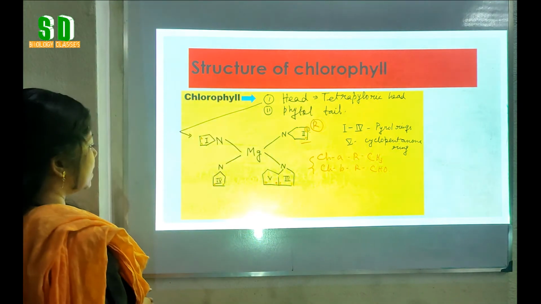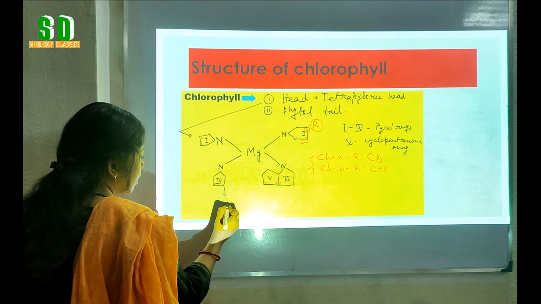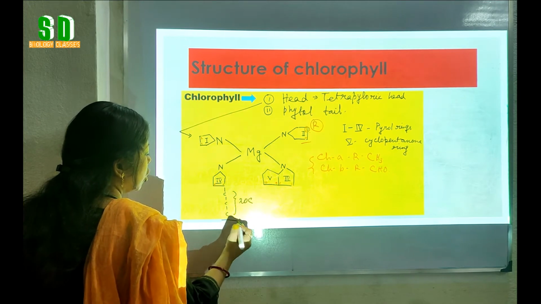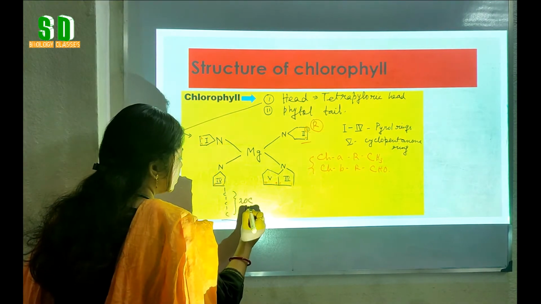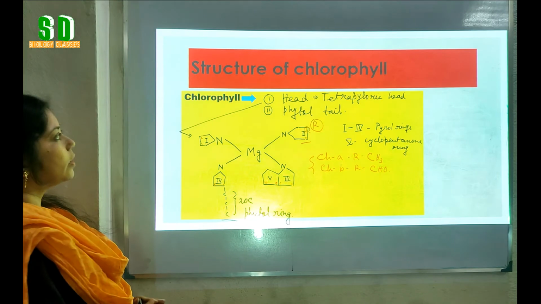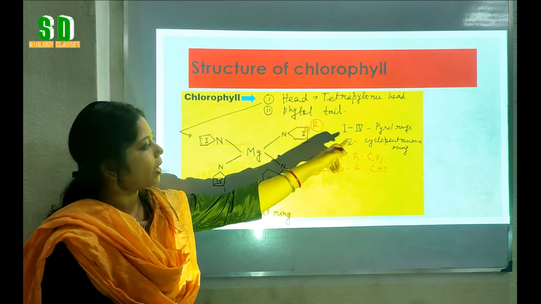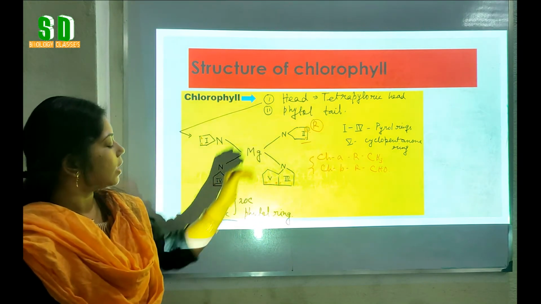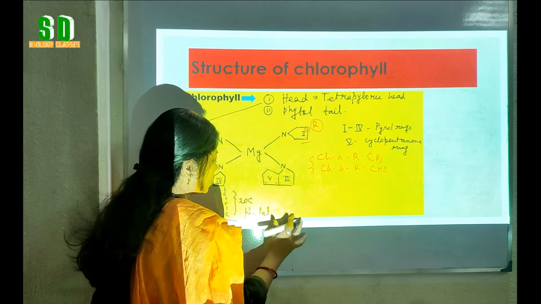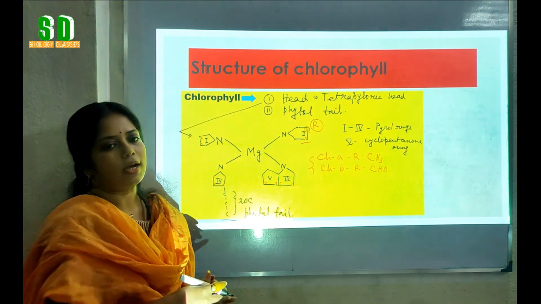Now in the 7th position of the 4th pyrrole ring, a long hydrocarbon chain is present that consists of 20 carbon. This long hydrocarbon chain is actually the phytol ring or phytol side chain. Now the chlorophyll molecule consists of these two parts, the tetrapyrrolic head that consists of pyrrole ring and cyclopentanone ring, and the long phytol tail that is made up of almost 20 carbon.